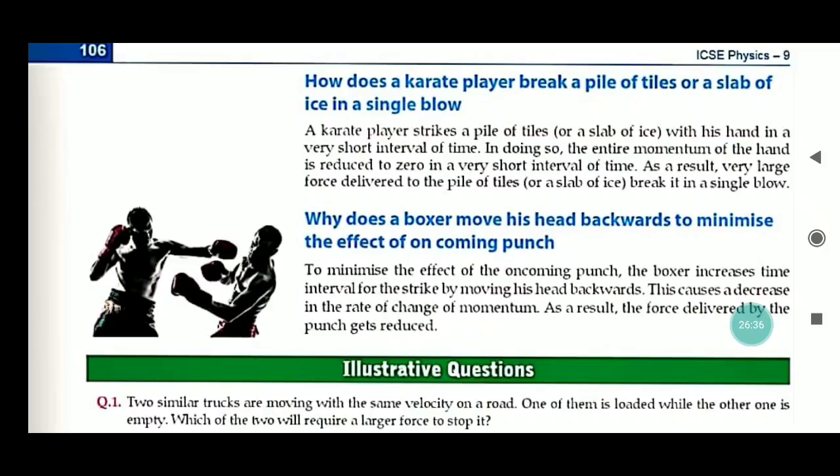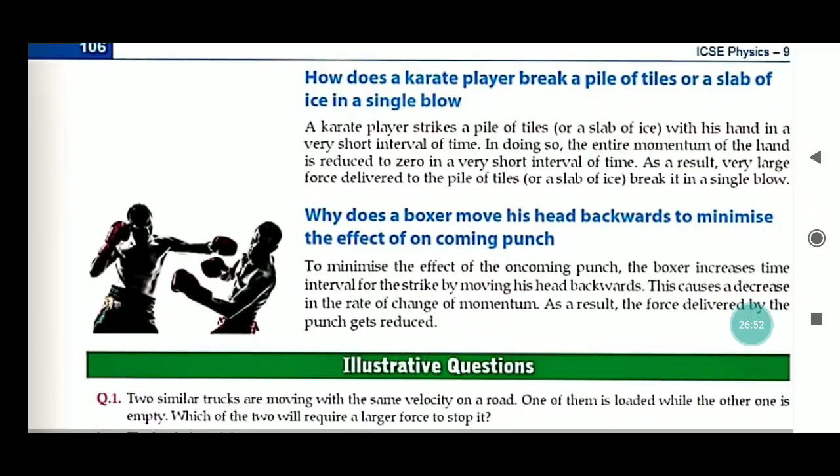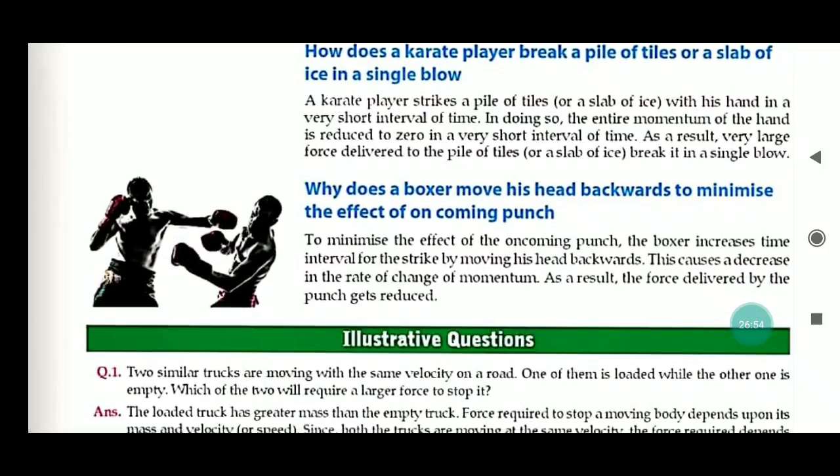A karate player strikes a pile of tiles or ice with his hand in a very short interval of time. In doing so, the entire momentum of the hand is reduced to zero in a very short interval of time. As a result, a very large force is delivered to the pile of tiles in a single blow.